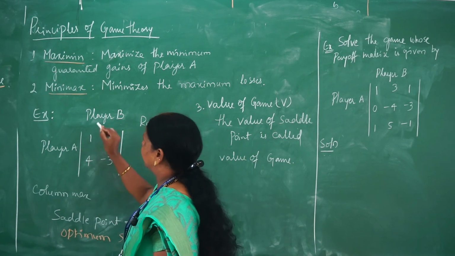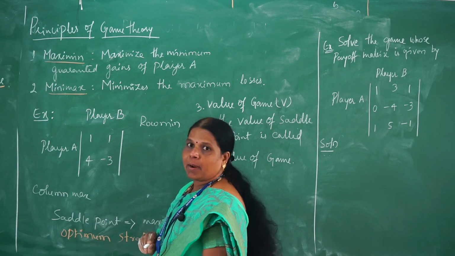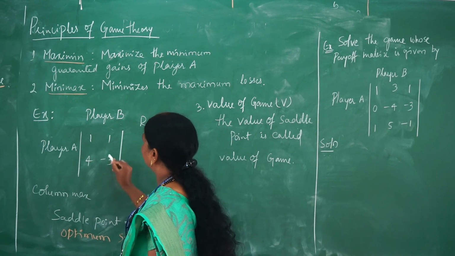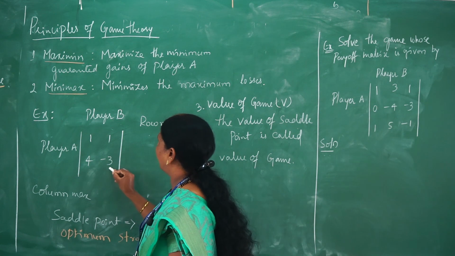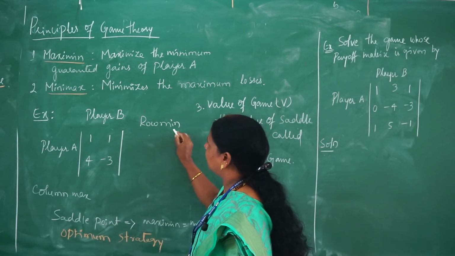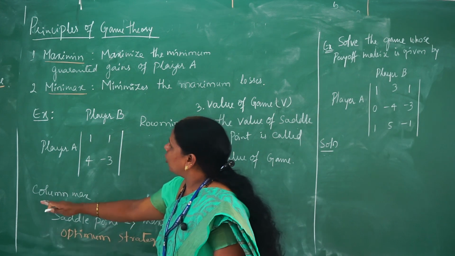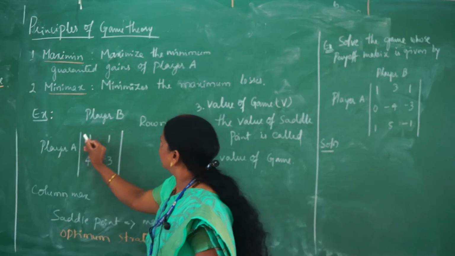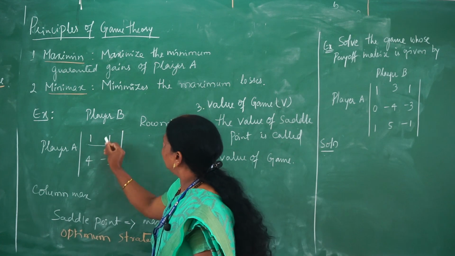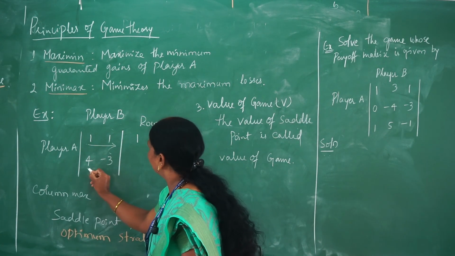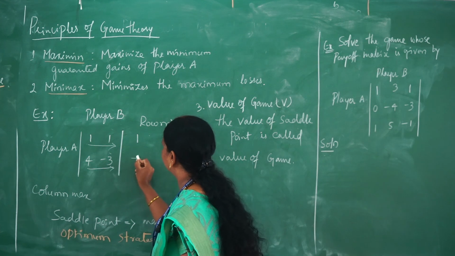So here I took one example. A 2 cross 2 square matrix, player A, player B, with the values 1, 1, 4, minus 3. In this example we need to find out the row minimum for each row and the column maximum for each column existing in the matrix. If I consider row 1, in this row the minimum value is 1. In the second row the minimum value is minus 3.